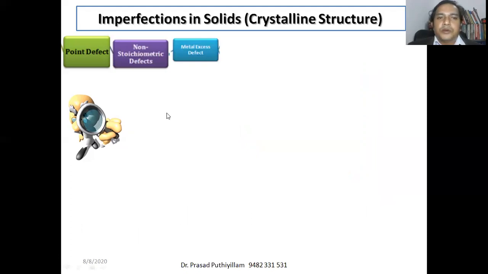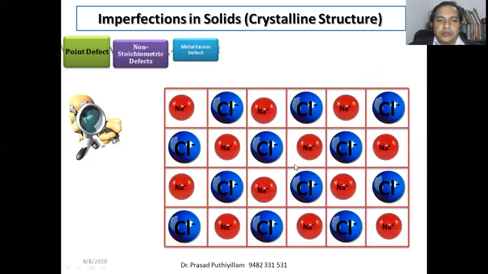Now we'll move on to the metal excess defect, which is a non-stoichiometric defect. The previous examples are related to stoichiometry; there is no change in stoichiometry. Here it is a non-stoichiometric defect. The first example is the metal excess defect. In the metal excess defect, take the example of sodium chloride only.